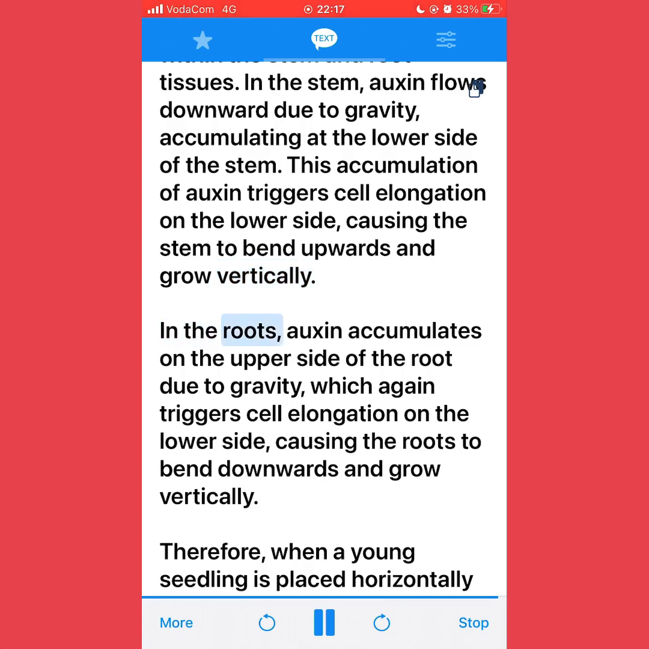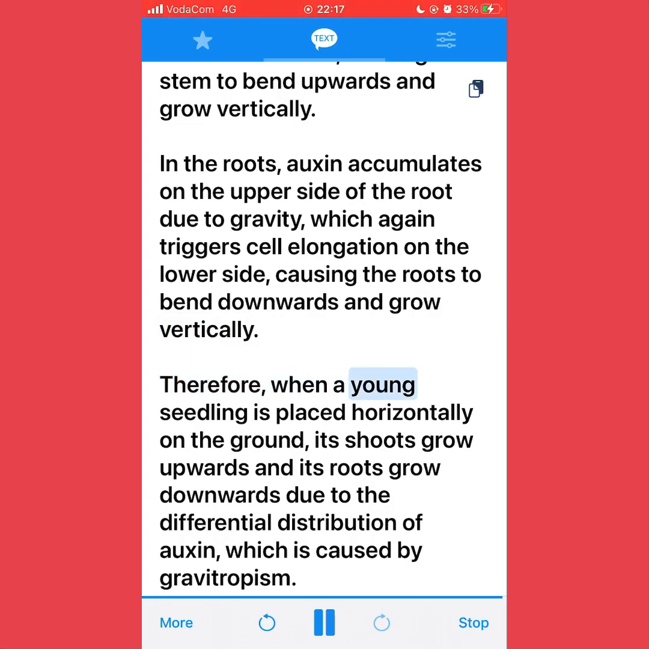In the roots, auxin accumulates on the upper side of the root due to gravity, which again triggers cell elongation on the lower side, causing the roots to bend downwards and grow vertically. Therefore, when a young seedling is placed horizontally on the ground, its shoots grow upwards and its roots grow downwards due to the differential distribution of auxin, which is caused by gravitropism.